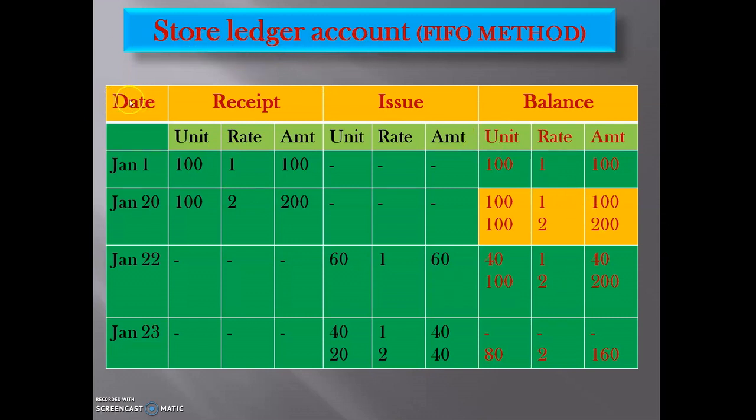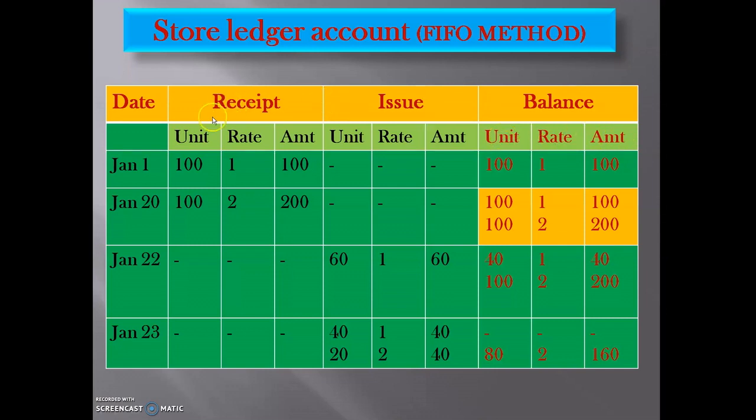Here we have to make the column for date to write the dates, and after that the receipt column, issue column and balance column. In the receipt column we have to make the sub columns, that is unit, rate and amount. Similarly under the issue column we have to make 3 sub columns for unit, rate and amount. Similarly in the balance column we have to make 3 columns, unit, rate and amount.